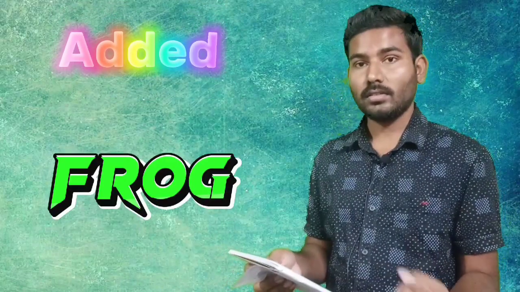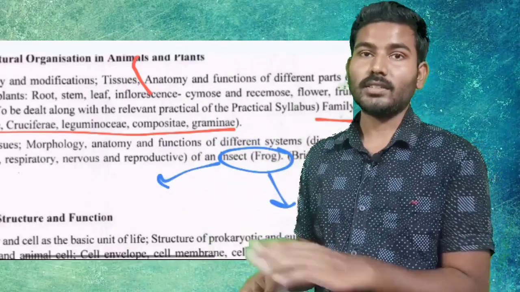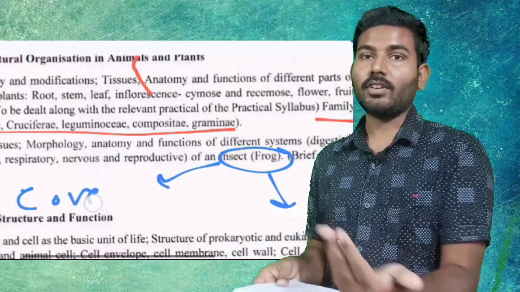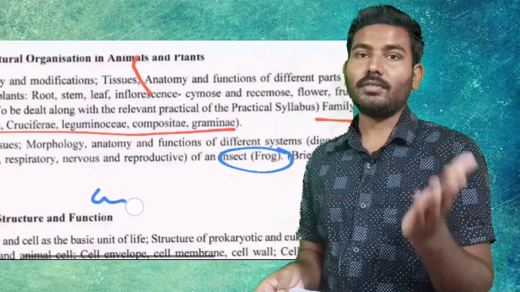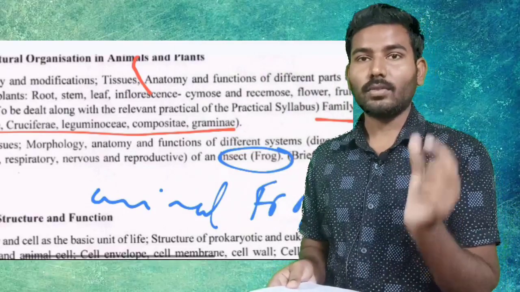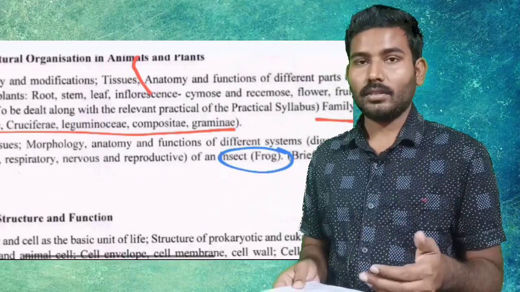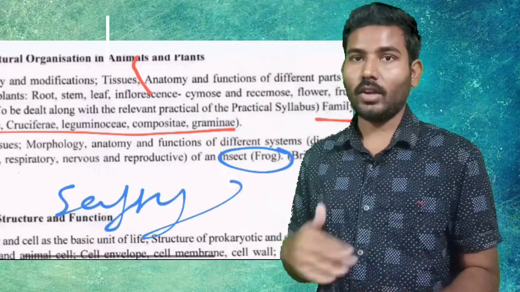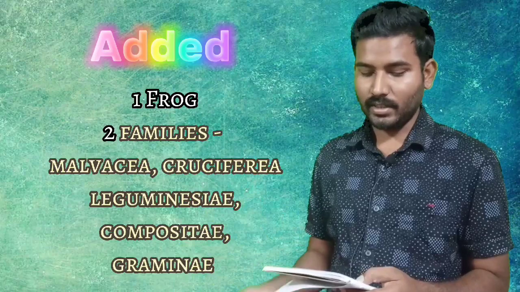Now, what is added to class 11? Frog. As you can see in the syllabus PDF, it says insect and, in brackets, frog. So here the possibility is insect and frog, or it is a spelling mistake for animal instead of insect. Either way, frog is confirmed in the syllabus, so we have to study the frog. Adding to this, look into the cockroach too; on the safer side, we have to study it also. Families added are Malvaceae, Cruciferae, Leguminosae, Compositae and Graminae. These families are added in class 11.